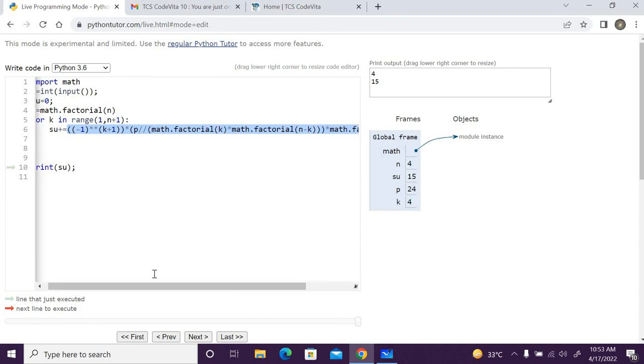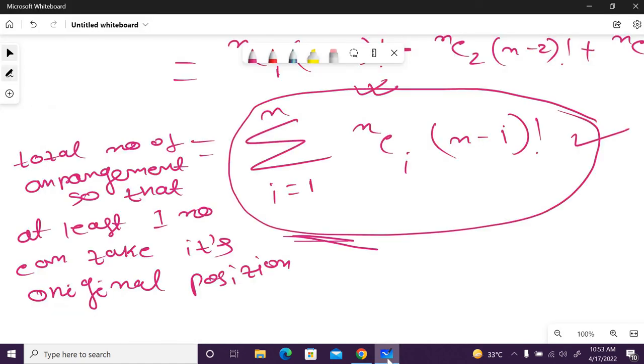It is very easy. The same I have made. Minus 1 to the power k plus 1, then into that one. Yes, minus 1 also will be there, because there is a plus and minus.